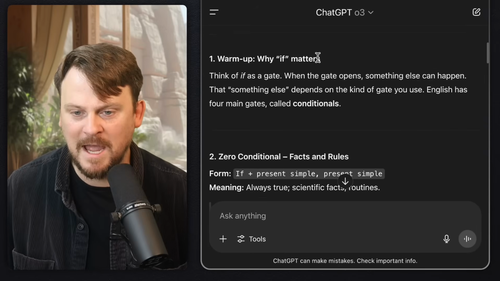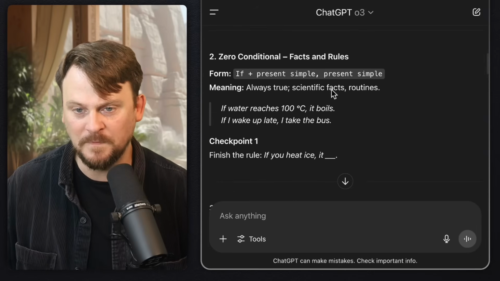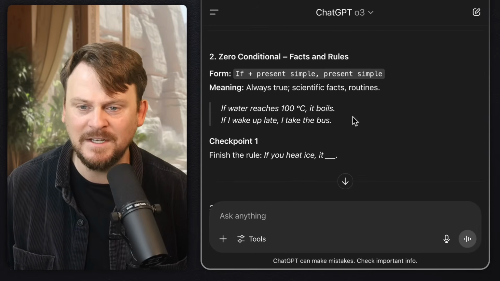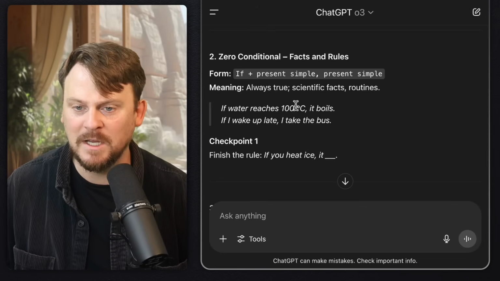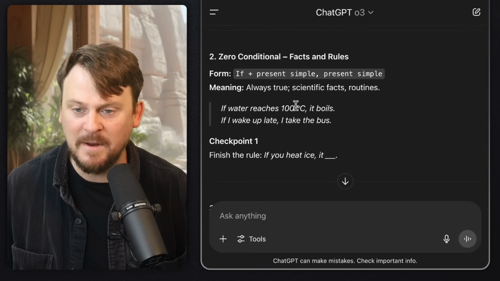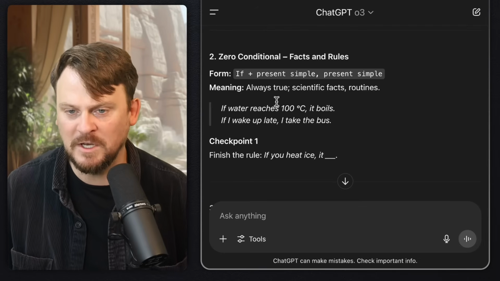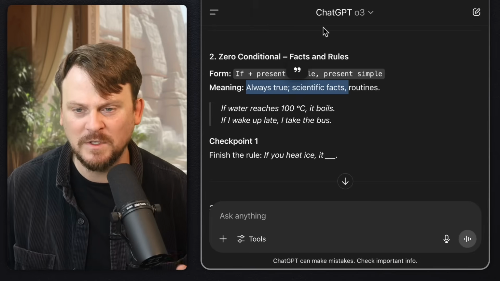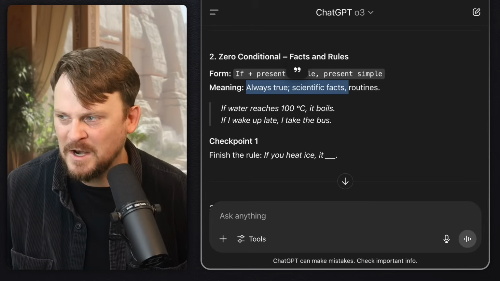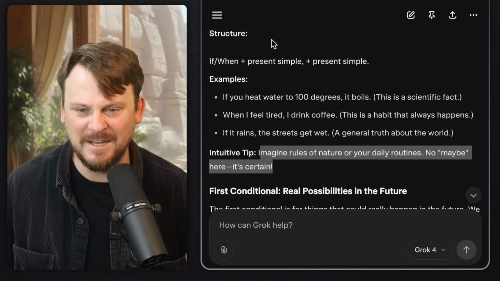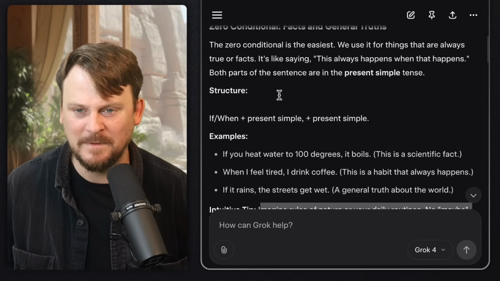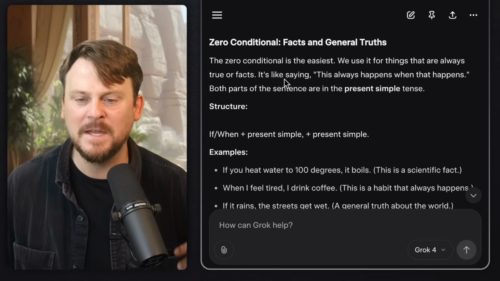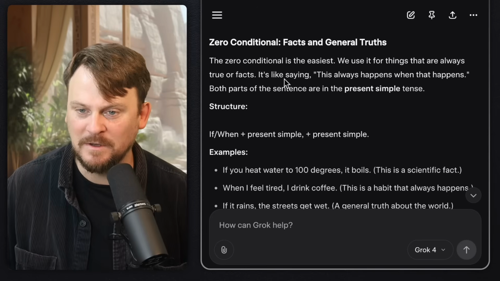Now, when I look at the 0 conditional with ChatGPT, it doesn't as clearly explain that very important point. Yes, it does say always true, scientific facts, routines, but that's almost not enough to really get the idea. Whereas here I'm getting this kind of human explanation.